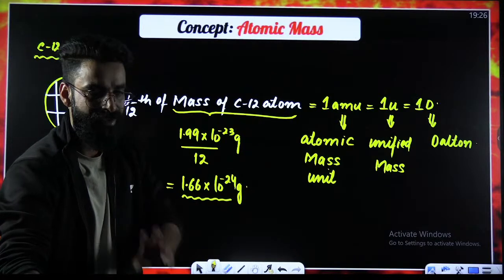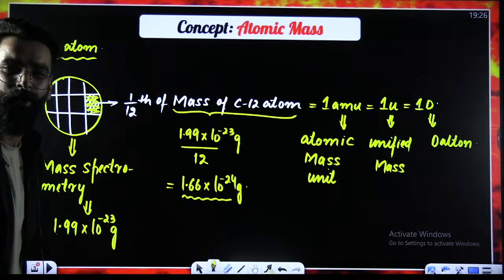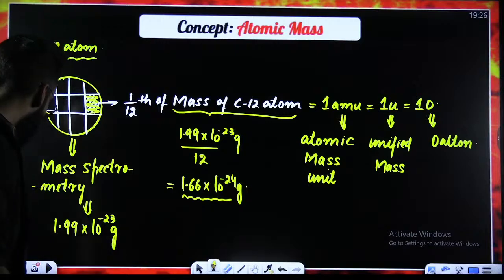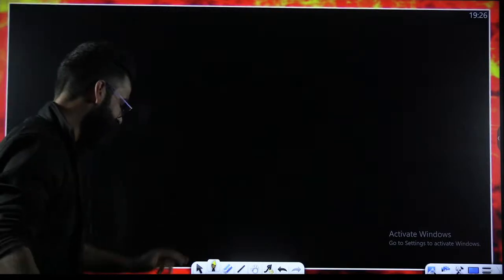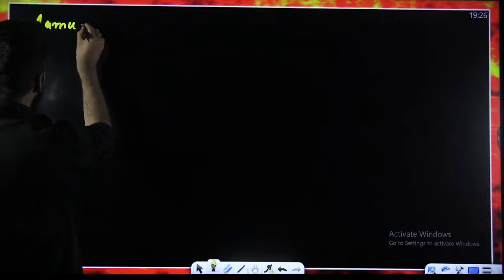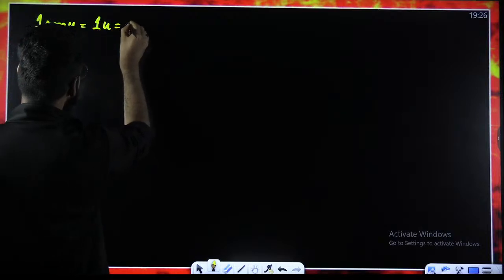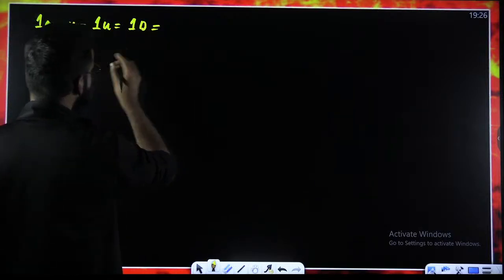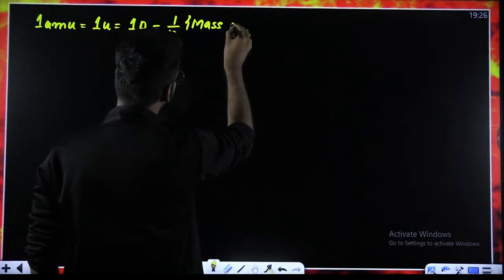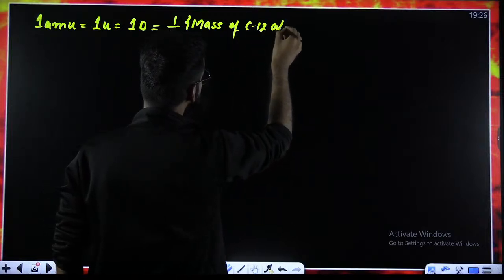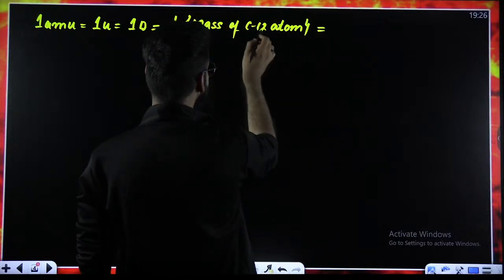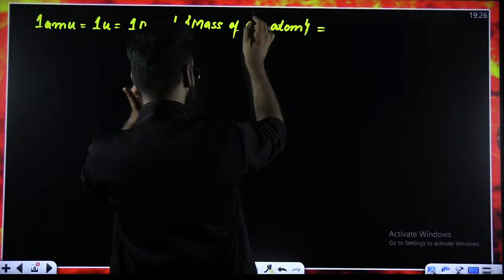Now, people, whatever I told you till now, I'm going to summarize in one simple statement, and you are going to remember that statement from now onwards. I'm writing 1 AMU, which is also what you call 1 U, which is also what you call 1 D. How did we define it? We defined it as 1 by 12th of the mass of carbon 12 atom. The mass of carbon 12 atom was 1.99 into 10 raised power minus 23 grams, divided by 12.